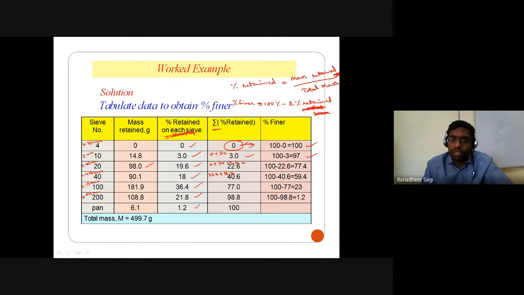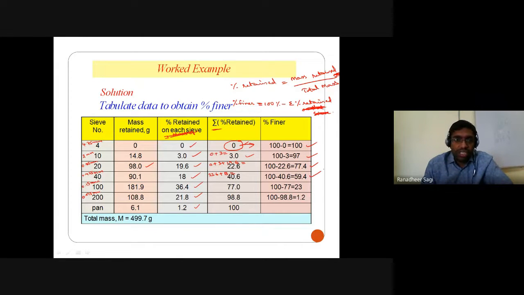Likewise, how much percentage of the particles in the given soil are finer than your 0.85 mm size? It's 100 minus the cumulative percentage retained up to 0.85 mm. So 100 minus 22.6 gives you 77.4% of the particles finer than your 0.85 mm sieve size.